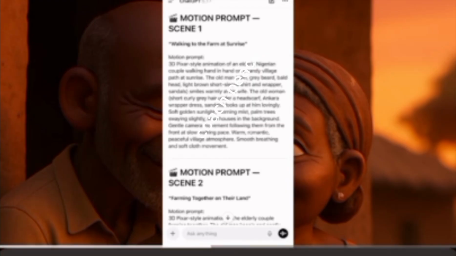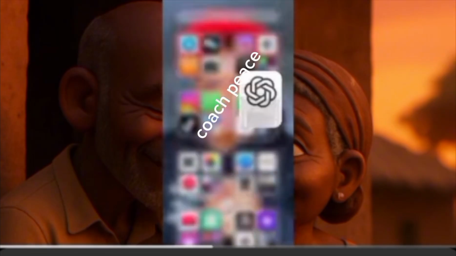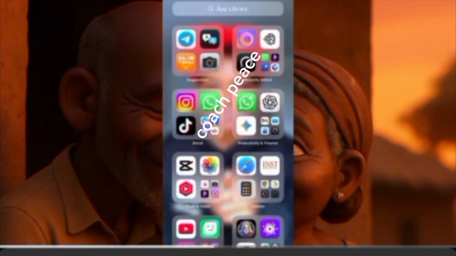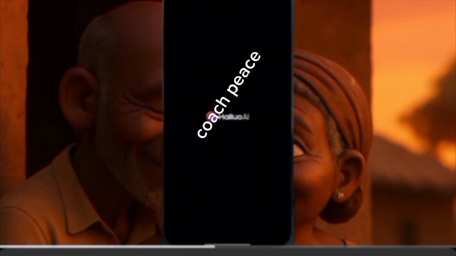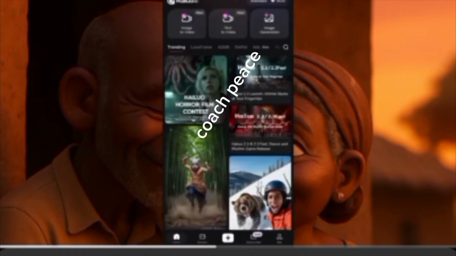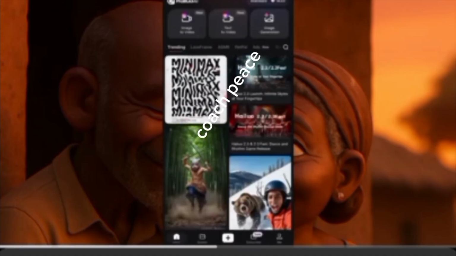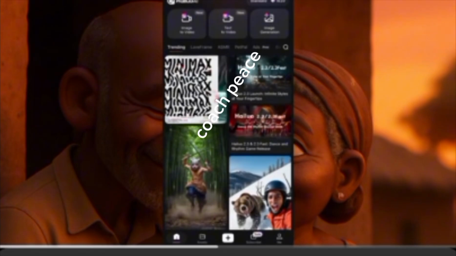So first off, I'll copy the first prompt. The next tool we'll be going to is Hello AI. You all know Hello AI is like my fave. Okay, now when we get to Hello AI, this is it. You see text to video, you see image to video. We'll choose image to video here.